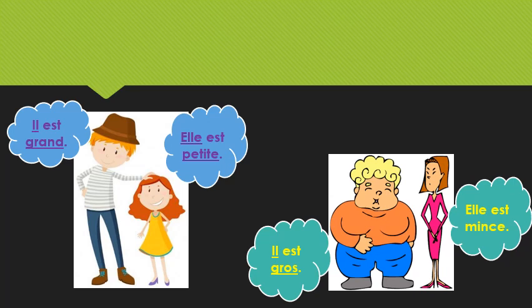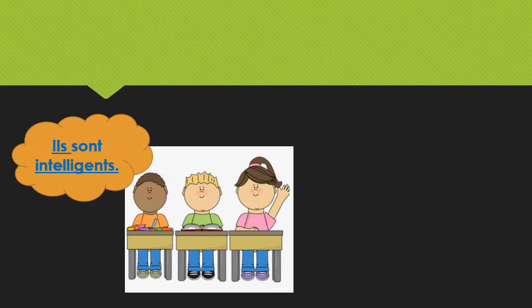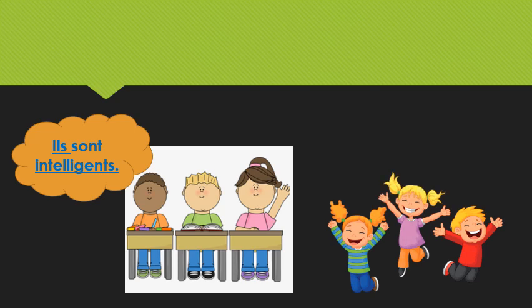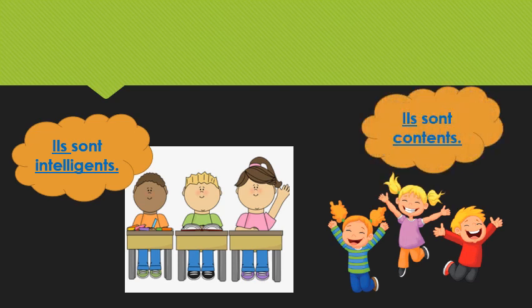Now here, if the subject is masculine, we use the adjective also in the masculine form. For example, il est grand, il est gros. The adjectives are in the masculine form. And when the subject is feminine, for example, elle est petite, the adjective is ending with E in the feminine form. Then, ils sont intelligents, ils sont contents. The first sentence means they are intelligent and the second one means they are happy.